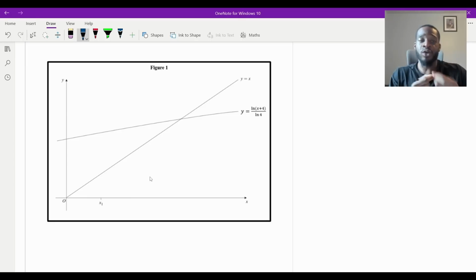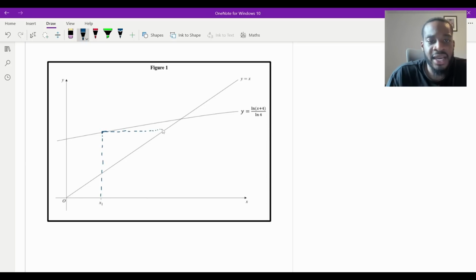Now we need to show how convergence takes place by drawing either a staircase or a cobweb. Whatever you're doing, whether you're doing a staircase or a cobweb, it's always the same thing. You start at your first value x1, you go up to your curve, and then you go to your line. So just think of it as curve and then line, curve and then line. So if I do that, I'm going to go up to my curve, which is going to be this one here. And then I've hit my curve. I'm going to go horizontally till I get to my line, right? And then this is going to be x2, isn't it? Right there. And then I go up to my curve again, and then I go horizontally to my line. So you can see that it's just going to be a staircase diagram.